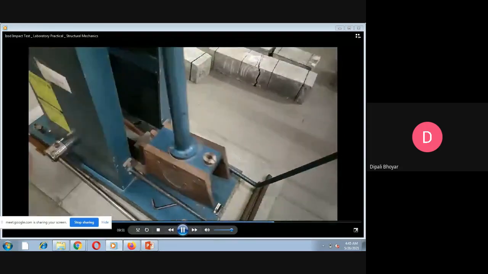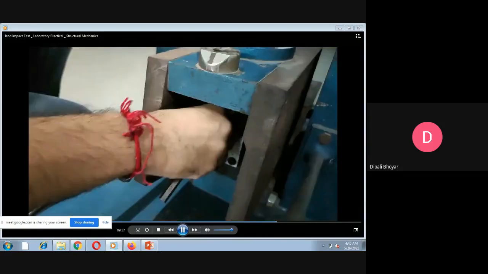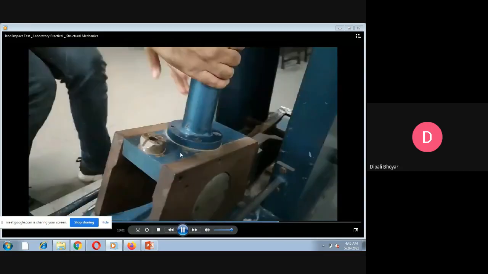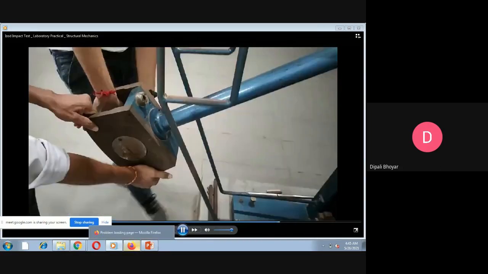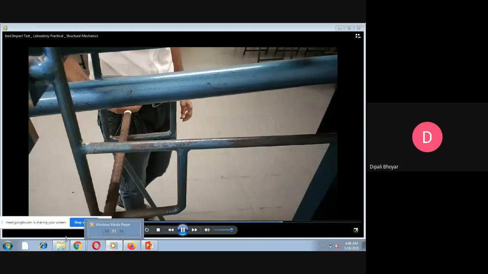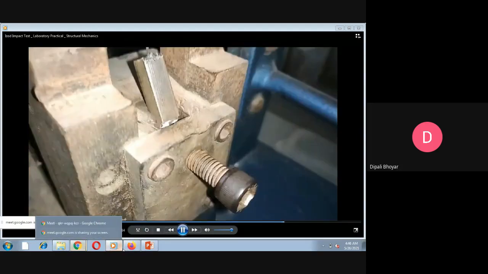So in this way, the highest energy absorbed by the specimen is iron, and the lowest is brass. Similarly we perform impact testing on all the specimens in this way.